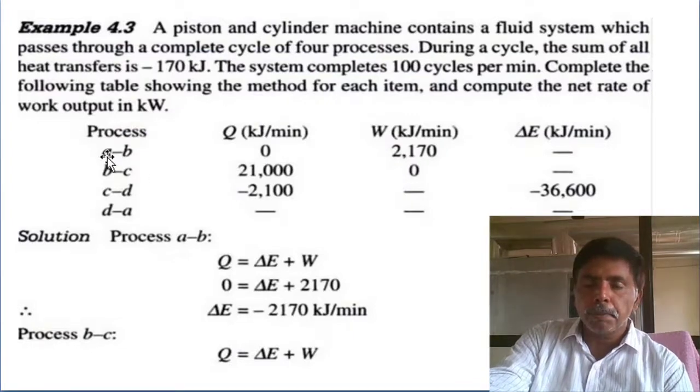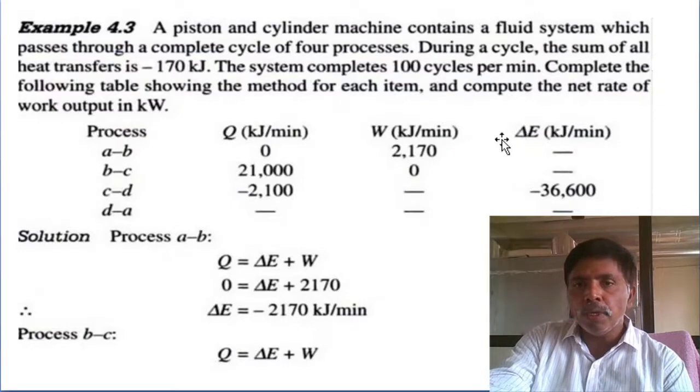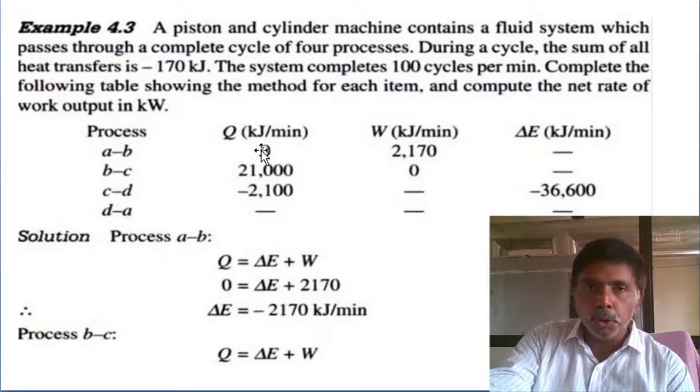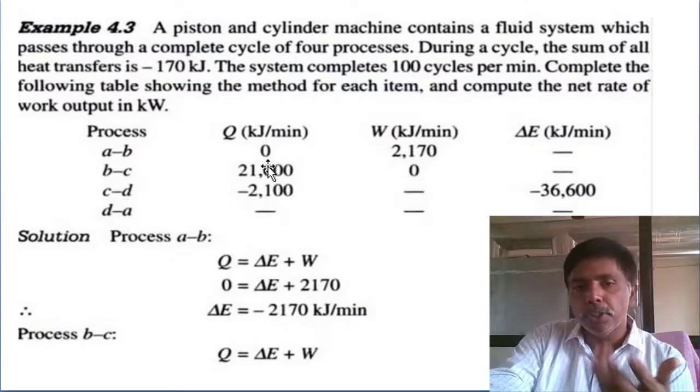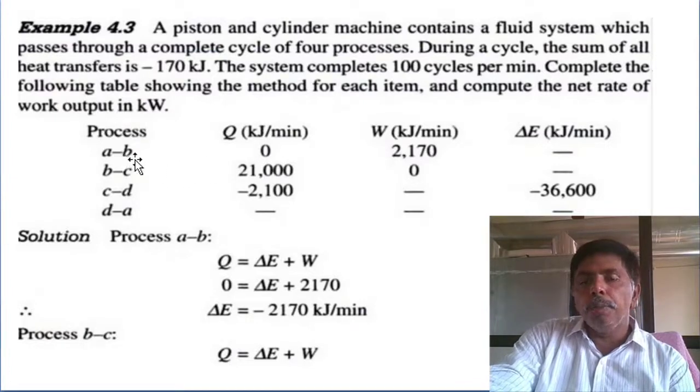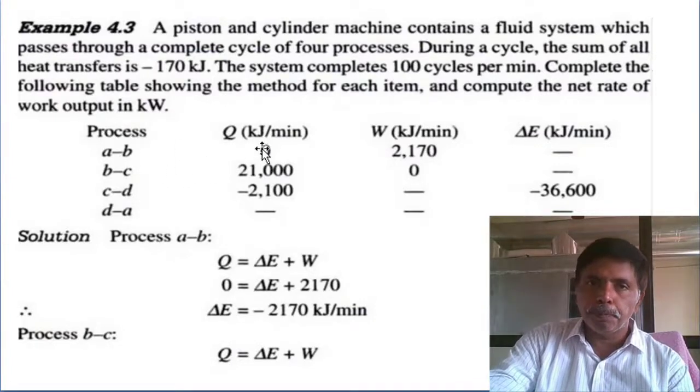The first process, A to B: heat transfer, work and change in energy are maintained in units of kilojoules per minute. If you want to convert into kilojoules per second you can, or you can maintain the same units. There is no issue. For A to B, the heat interaction is 0.